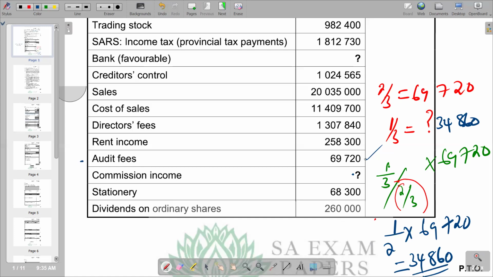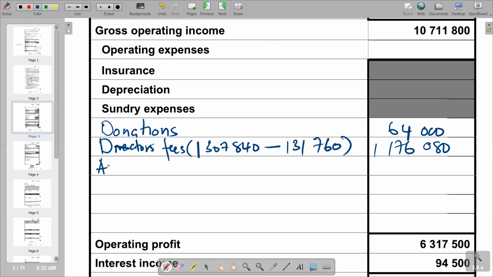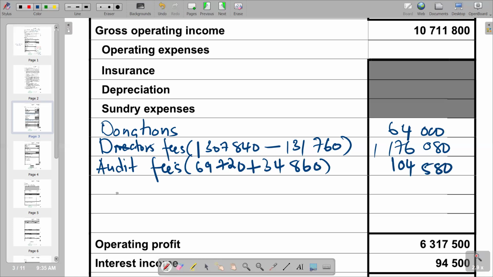So we go to our other section. We are saying now audit fees. Then for audit fees, what we have is 69,720, and then we add the 1/3, which is 34,860. So we calculate like that, and you're going to get your answer, which is 104,580. So that's what we have on that part. So we check for another expense, of course, that we have in the question.